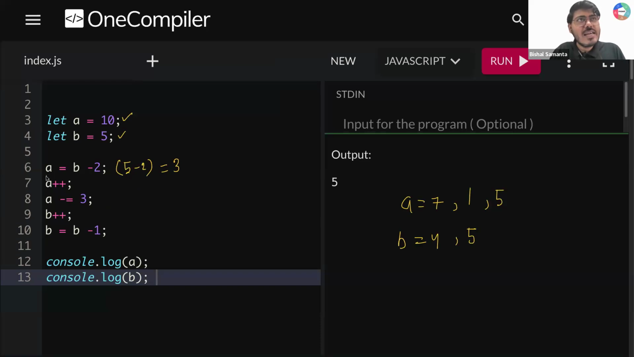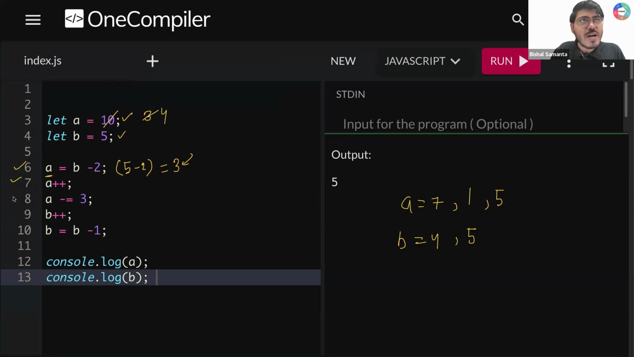You are saying reassigning this A value with a new value of 3. So your A value will be removed from 10 to 3. Is that clear to all of you? Line number 6. Your A value becomes 3. Okay. After that, you are writing A plus plus. Can you tell me what will be your new value? Your 3 value will become 4. You are writing A plus plus.